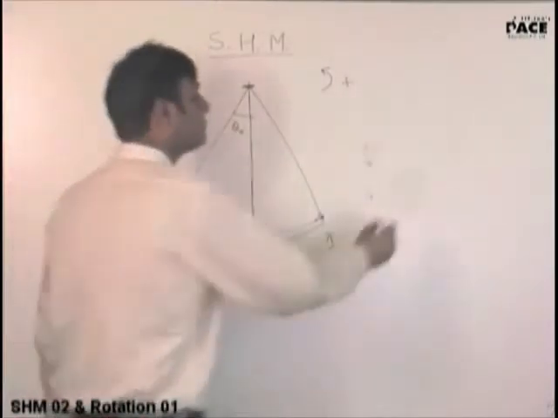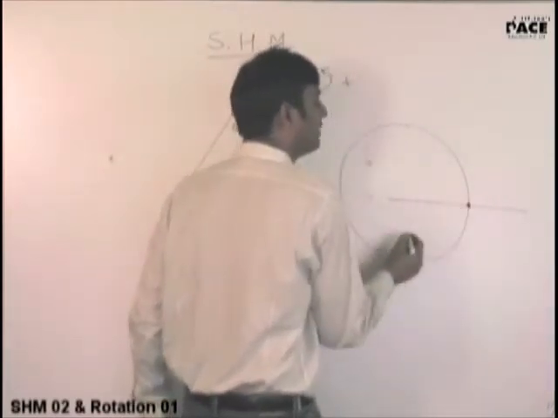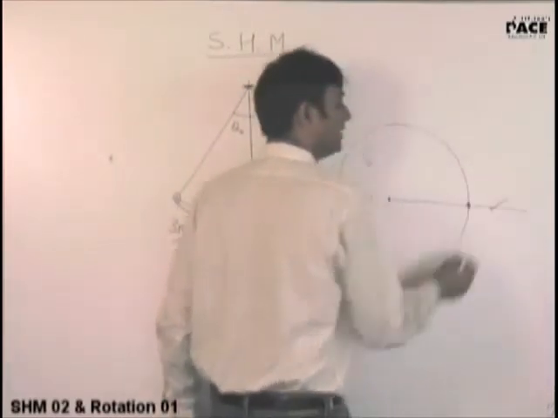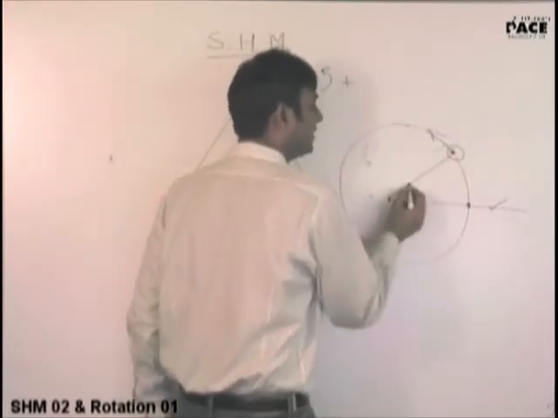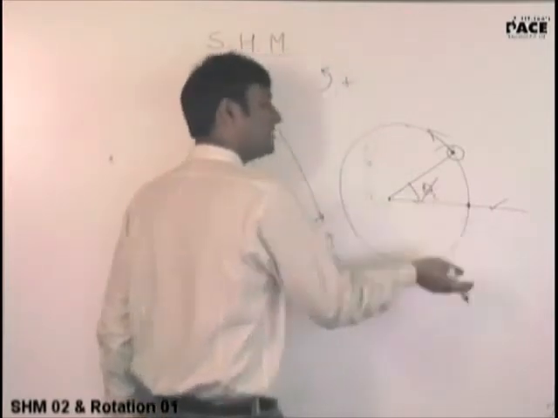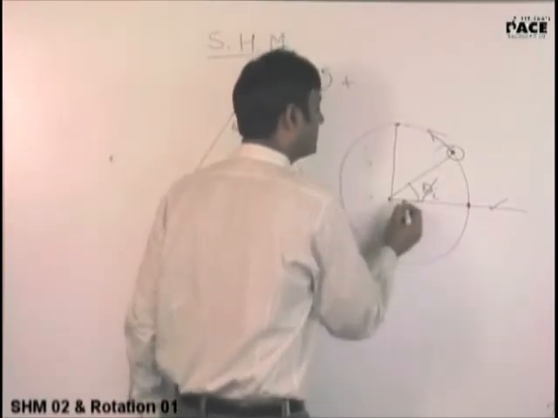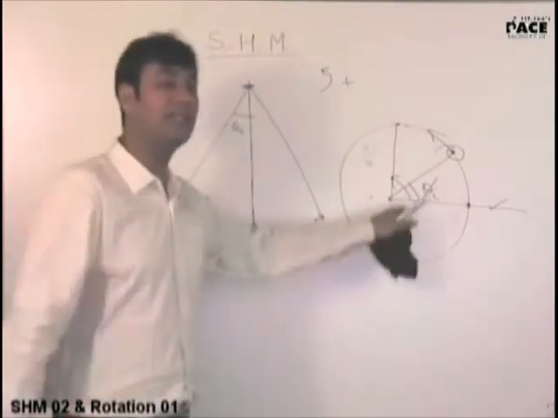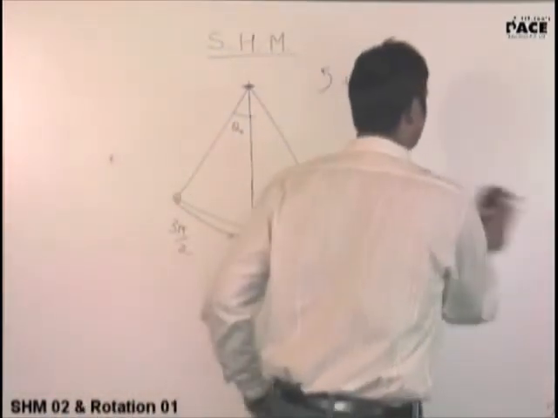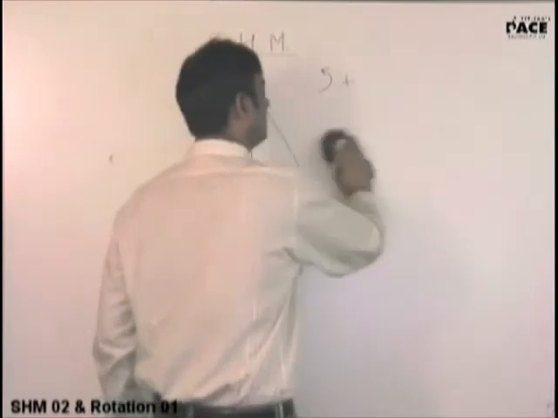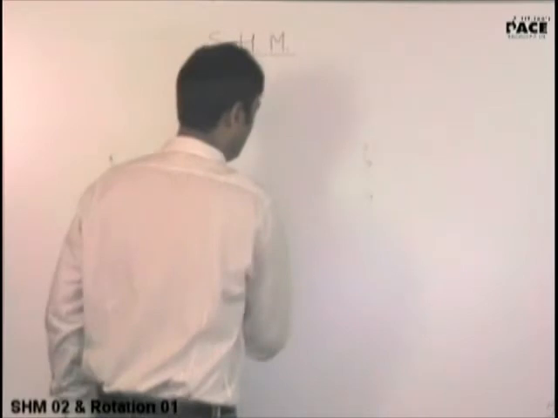So if a body is moving in a circle, it is not necessary that if this is the reference line for the circular motion, the body will start from here only. The body might start from here, and if it starts from here, then this is the initial angle which it has already traveled. That is called initial phase. In the same way in SHM, initially the body may not be at the equilibrium position, and that can accordingly be explained in terms of phase. Okay, so I have tried to make you clear about phase.